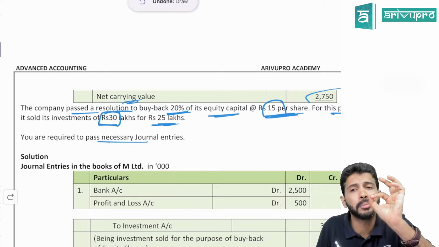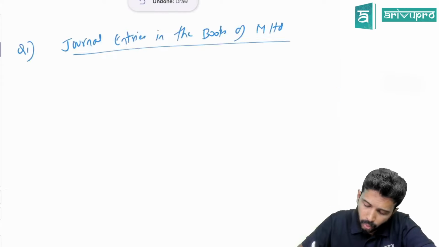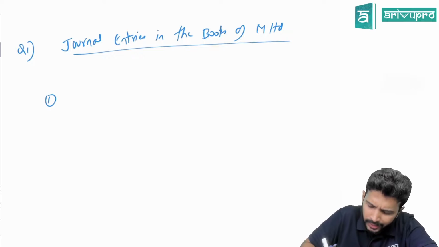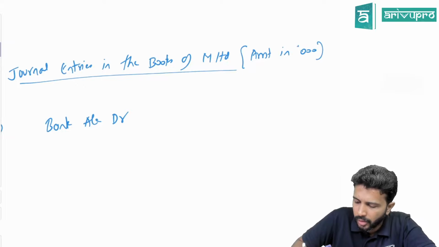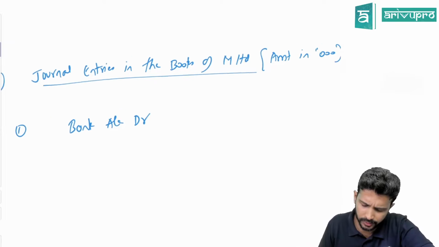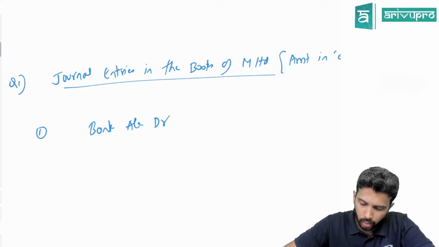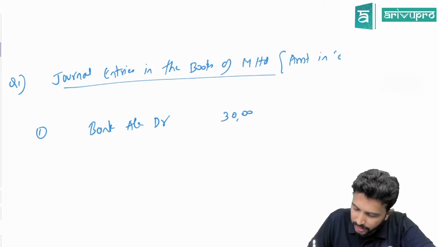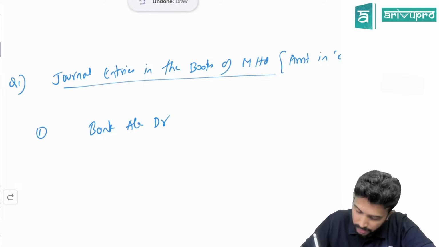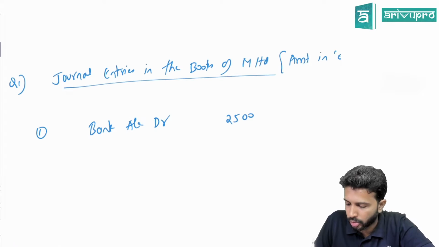The company has sold some investment. What is the journal entry for the investment sold? Have they given the dates by any chance here? If they give the dates, do bring in the dates as well. No dates are there. So the journal entry is bank account debit. Since all the numbers are given in thousands, I will also express it in thousands itself. Easy way. Bank account debit. How much did we sell it for? 30 lakhs worth of investment, I sold it for 25 lakhs. That means this will become 2,500.